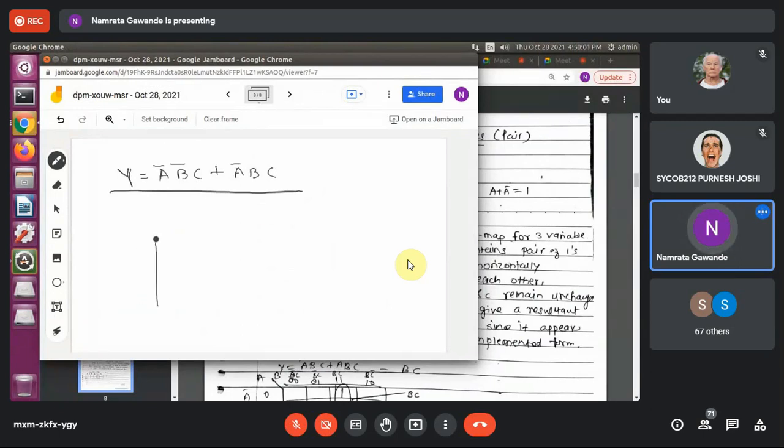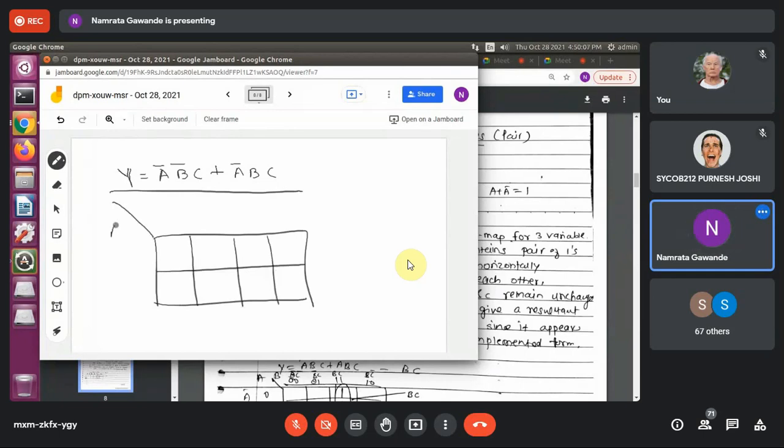First draw the K-map. This is the three variable K-map, A, B, C, right? 0, 1, and 00, 01, 11, 10. A', A, B'C', B'C, BC, and BC'.